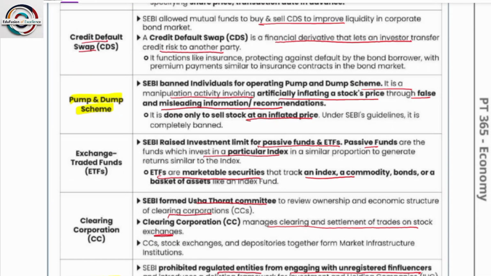Credit default swap. What is a credit default swap? A financial derivative that lets an investor transfer credit risk to another party. In this situation, suppose I took a loan from a bank. Now, what will the bank do? The bank will reshuffle or shift this burden of risk to another company.